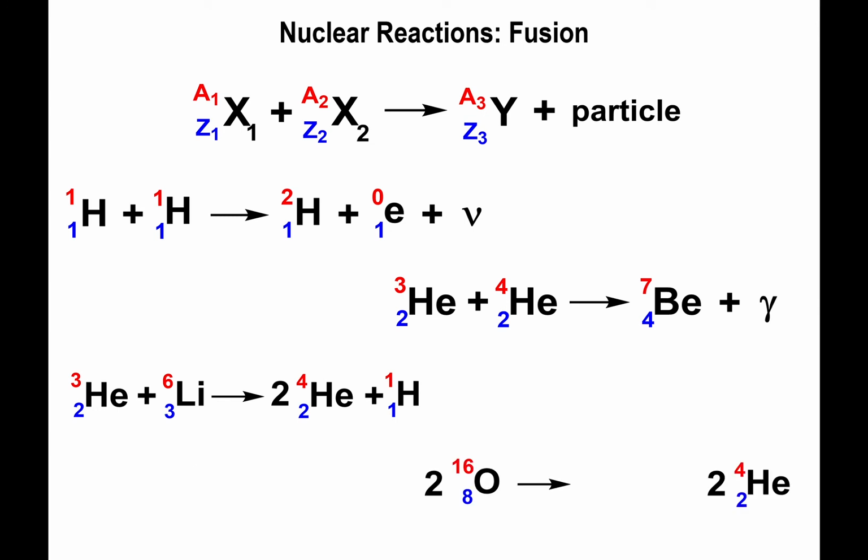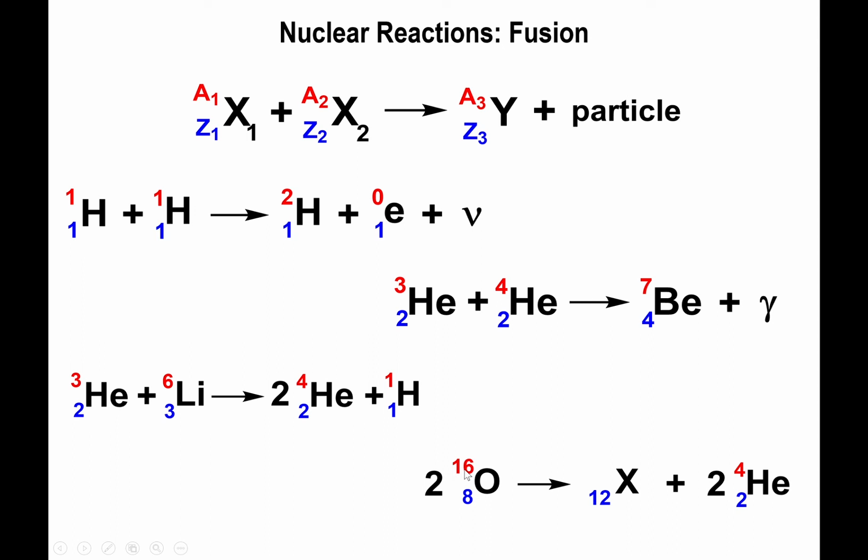Alright, one more. Oxygen. You're burning oxygen-16, and in this process, you're forming 2 helium-4s. So we're going to do the same thing. For the missing element, let's take a look at the atomic numbers. 2 times 8 is 16. 2 times 2 is 4. 16 minus 4 is 12. So that's the number for the missing isotope.